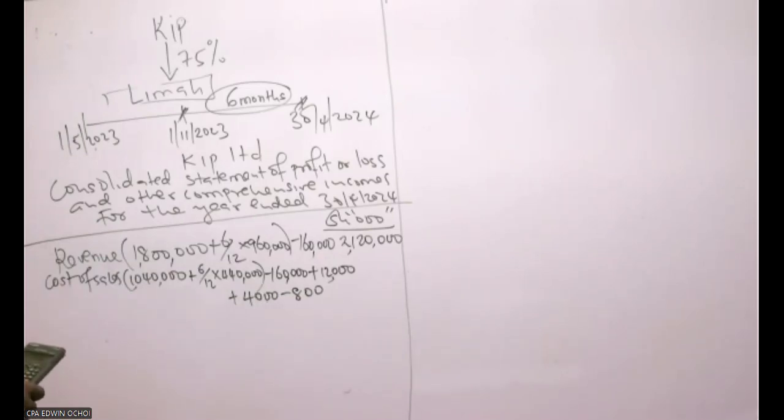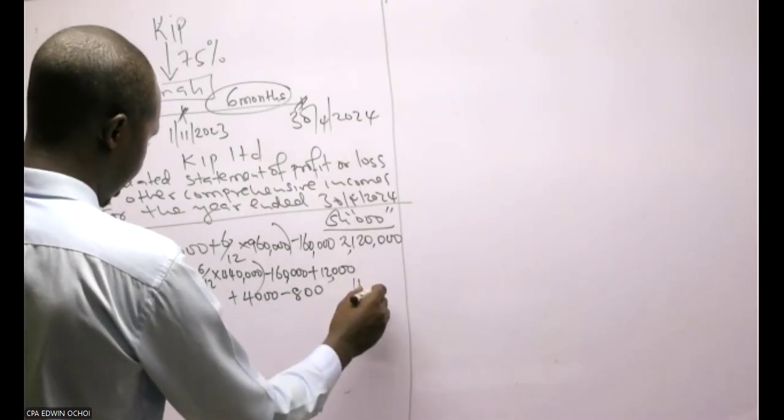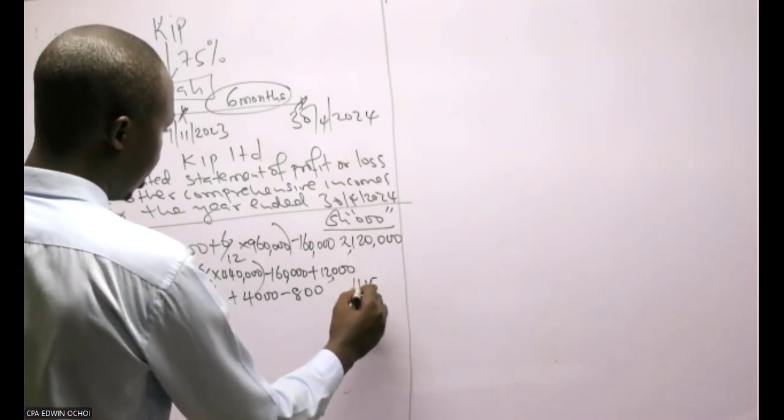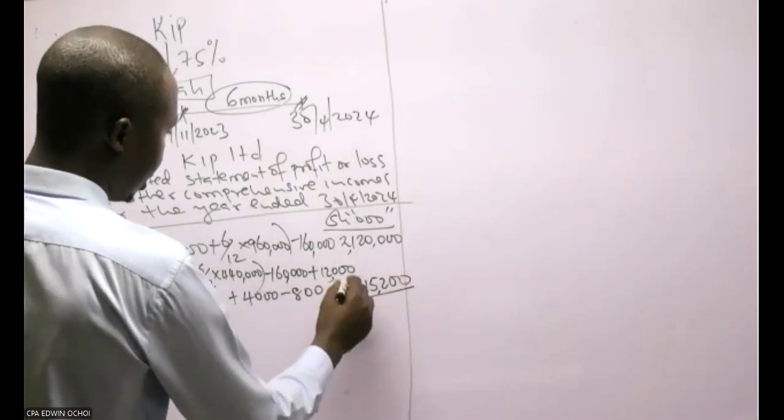So that is 1040 plus 220 minus 160 plus 12 plus 4 minus 0.8. That is 1,115,200. So that is what you deduct.